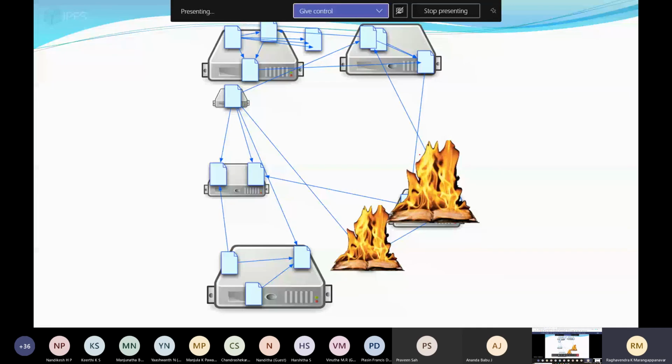Here these two systems are burning. Still we have 5 systems. You can observe all the systems are connected to each other so that they can communicate. They can download data from here, from here, from here, from anywhere.